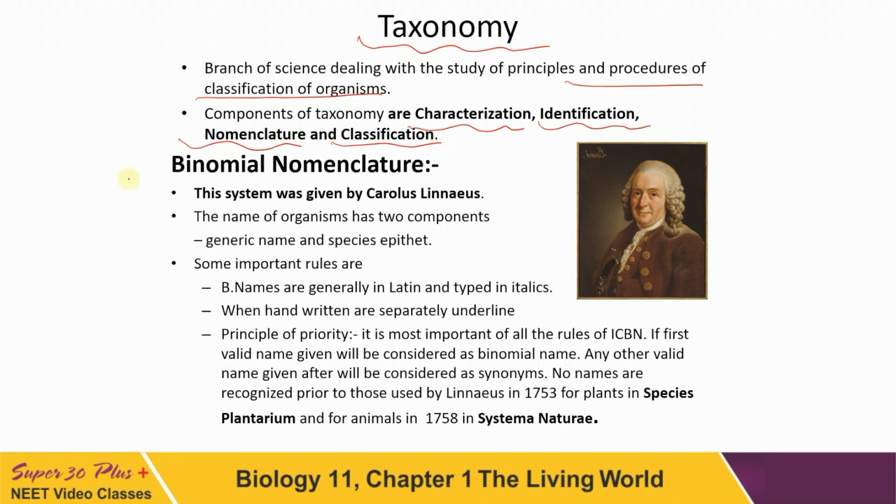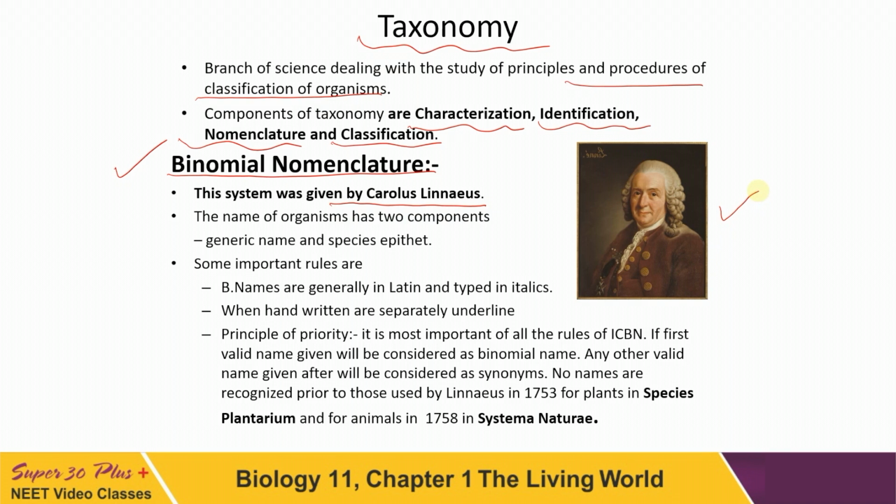Now we have to see the system of giving scientific names, known as binomial nomenclature. There is a need to give scientific names. By local name, we cannot identify the organism throughout the universe, as it keeps on changing. The well-known system of giving scientific names is known as binomial nomenclature, which was given and popularized by Carolus Linnaeus. This is the figure of the father of taxonomy, Carolus Linnaeus.